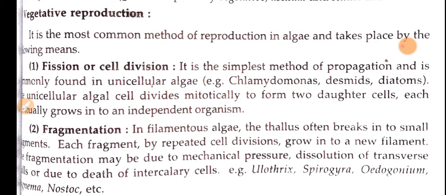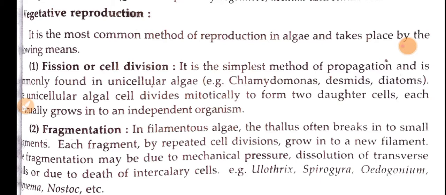Okay, so here cell division or binary fission is nothing but a cell divided into two parts. It is a vegetative propagation method. One of the simplest methods that we commonly see in algae is fission or cell division.